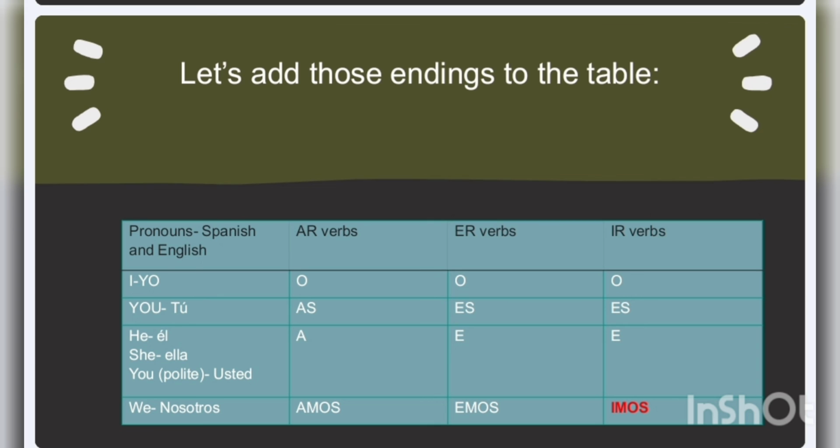So let us look at what you know how to say so far. So you know how to say at home I do this, at home you do this, at home he does this, she does this. You also know how to say at home we do this.